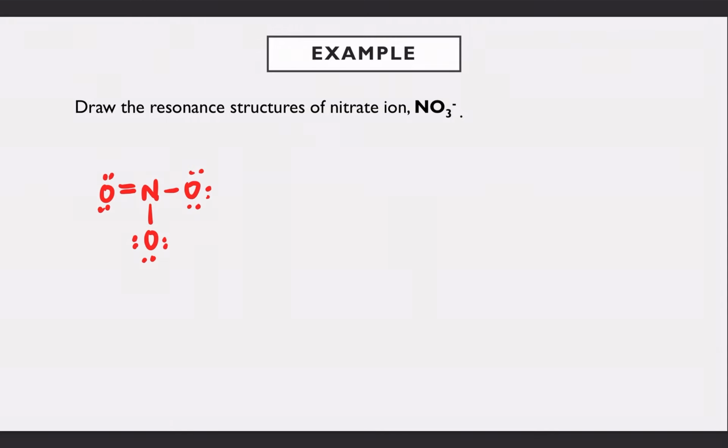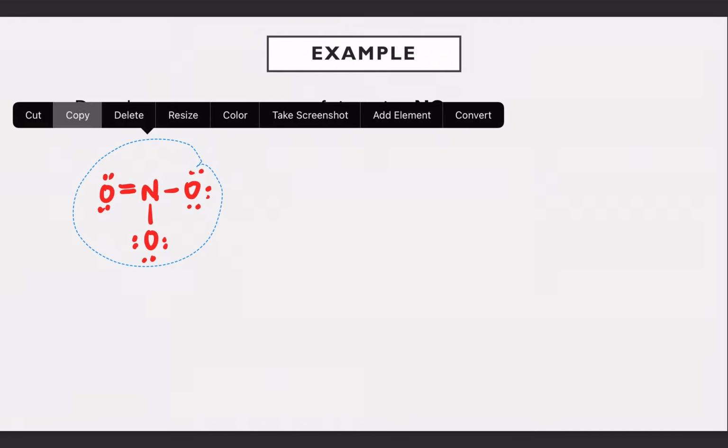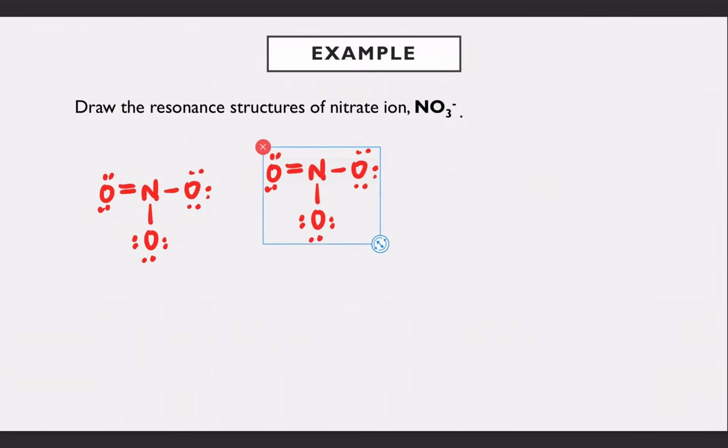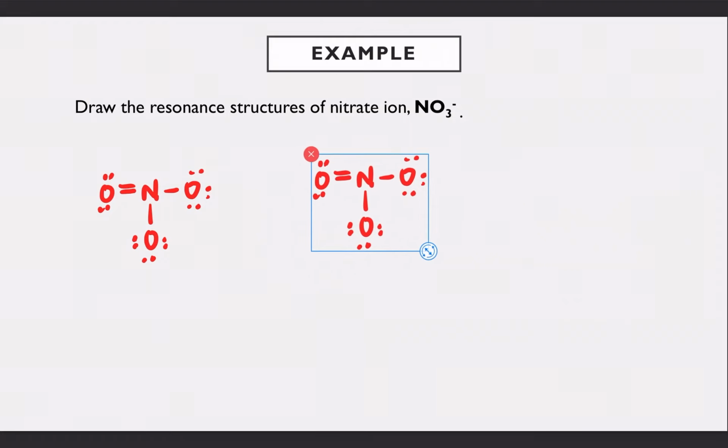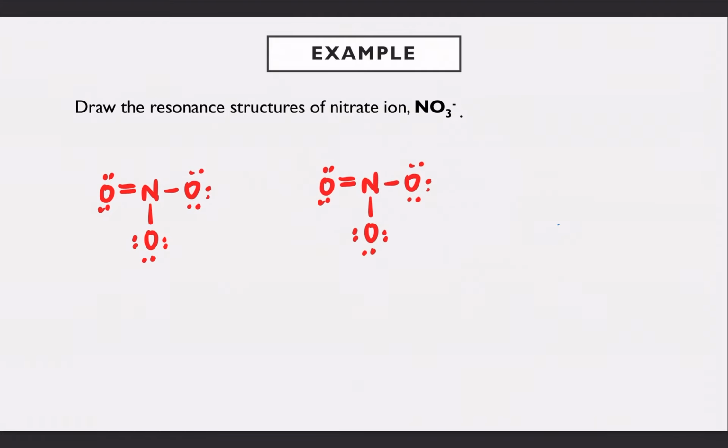Okay, so copy this, paste. You will have 3 resonance structures for this one. Okay, so beza dia is the way you arrange your double bond lah.